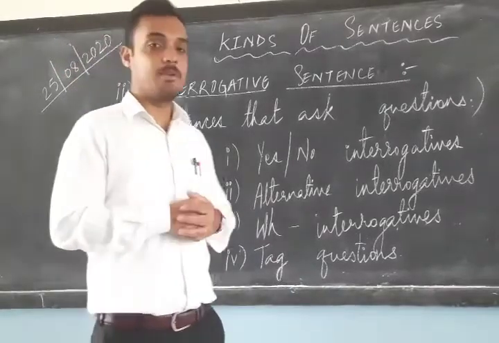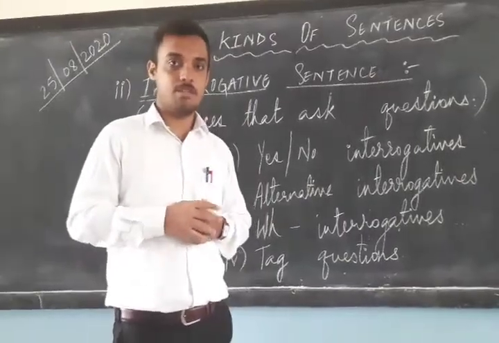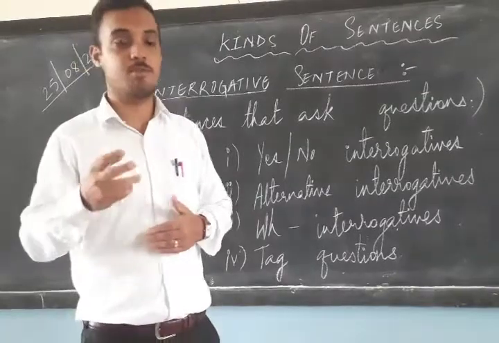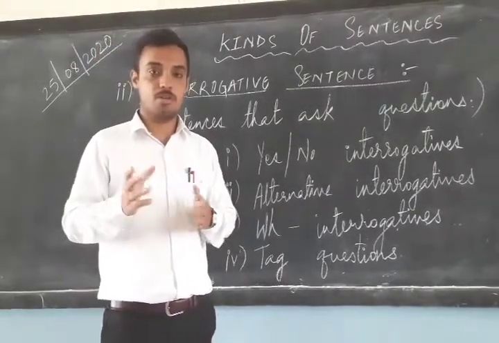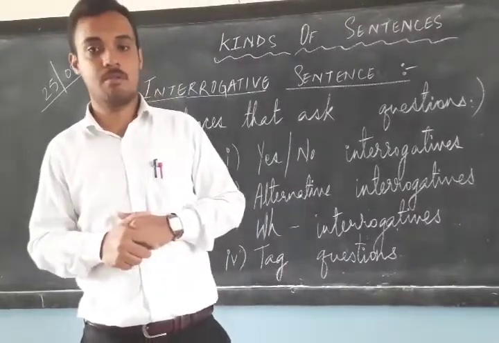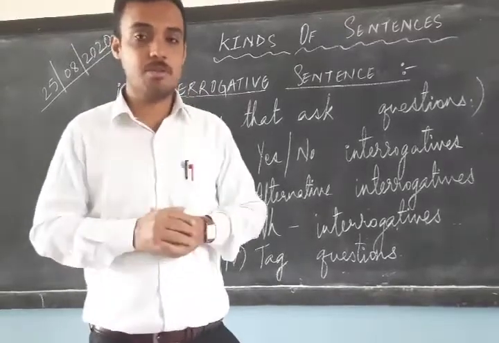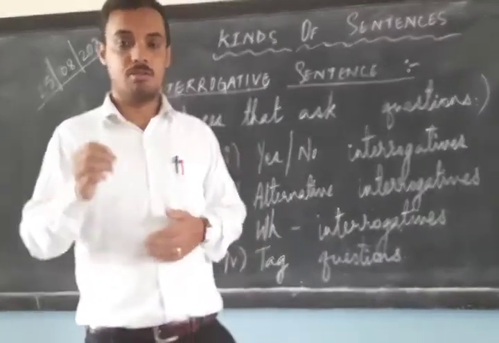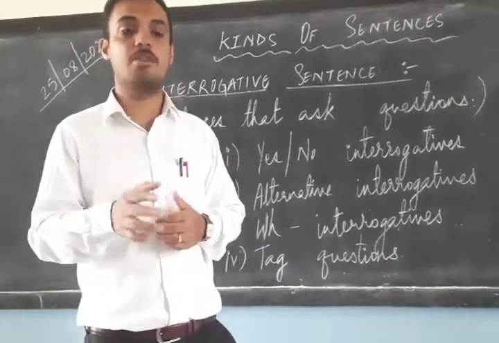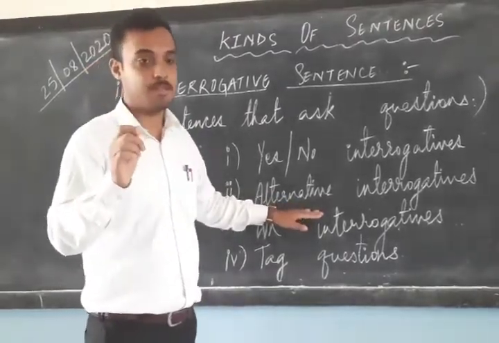Okay? Example, would you like to have a chocolate or an ice cream? In my question, you have got two options. You can say anything else also, but you have got two options over here. You can either go for chocolate or you go for vanilla ice cream. So I have given you two options. Do you like playing badminton or cricket? Same way, I have given you two options. You have got two choices. You can choose either of them. Okay? So alternative interrogatives will have options in them.